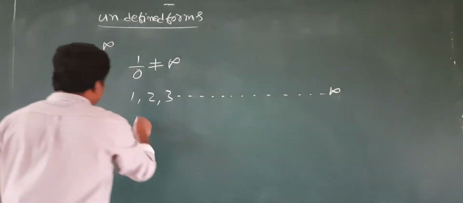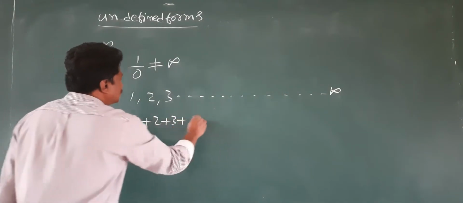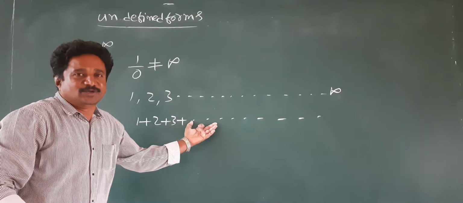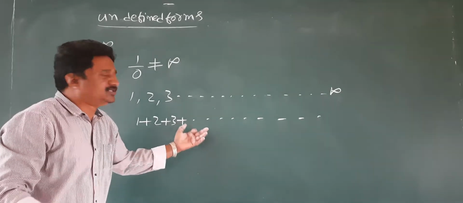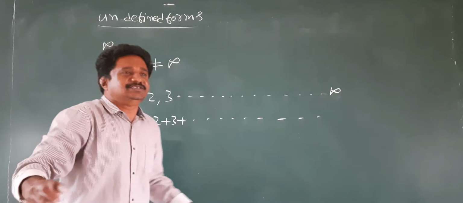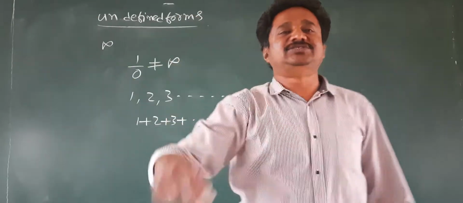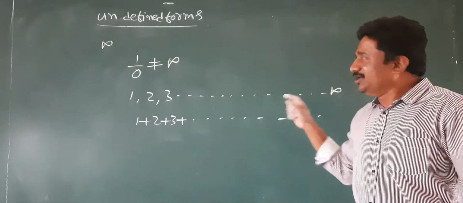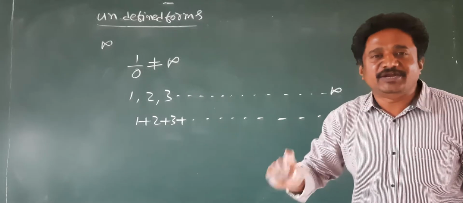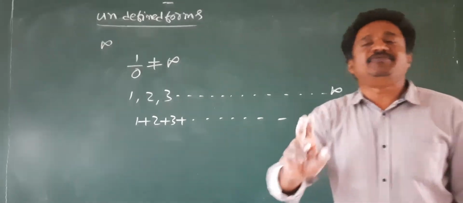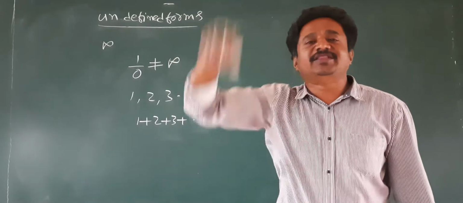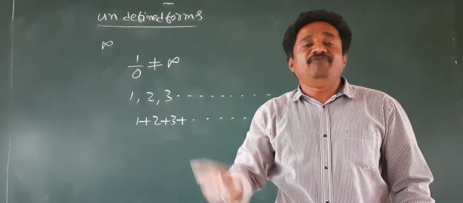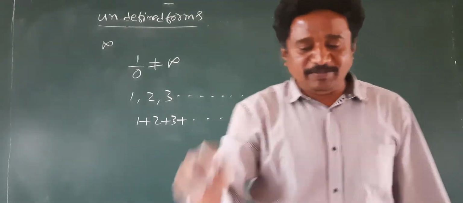Look at this: 1 plus 2 plus 3 plus so on. Is this sum a small number? No, the sum of these numbers is very big, very large. We represent such large quantities by infinity. Is infinity defined? No. The distance between earth and sky, is it possible to measure such a big length, students? No. We take that as infinity. So remember that.